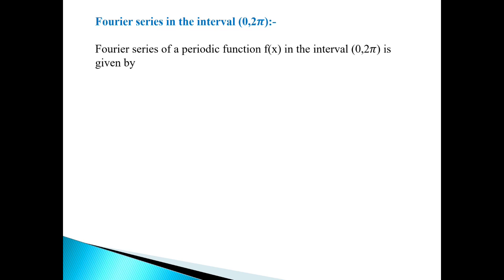Now we have the Fourier series in the interval 0 to 2 pi. So instead of l we replace l by pi. So we get the Fourier series of a periodic function f of x in the interval 0 to 2 pi, which is given by the formula f of x equal to a naught by 2 plus summation n running from 1 to infinity a n cos nx plus bn sin nx. Here the value of l is pi, so pi gets cancelled, so we get cos nx and sin nx, where